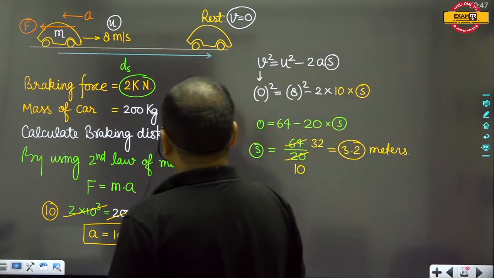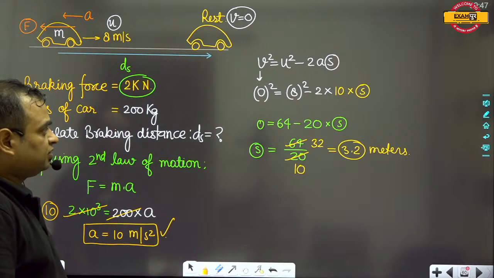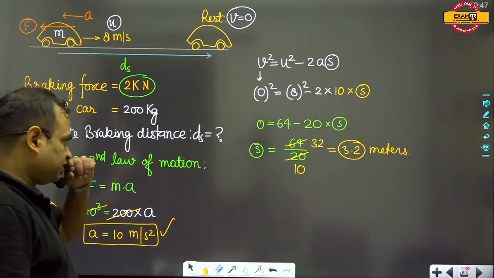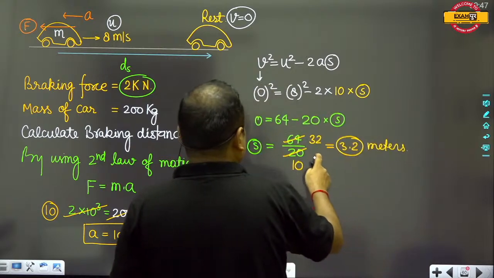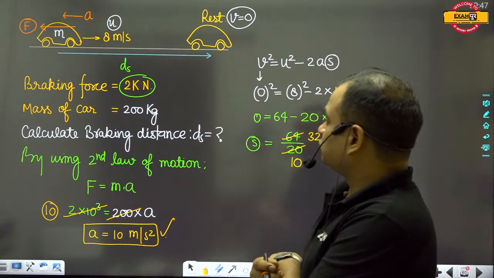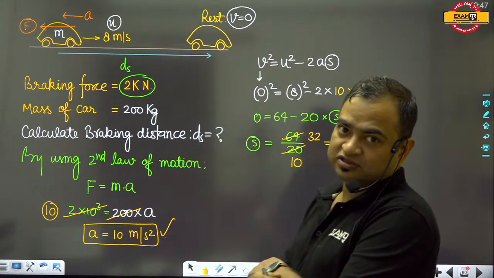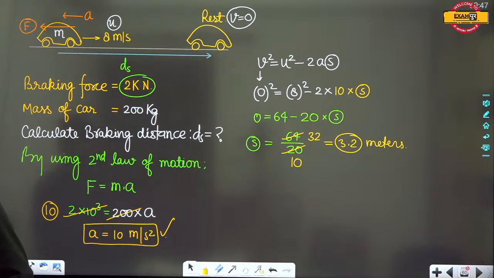It means the car will come to the state of rest after traveling 3.2 meters only. So this will be very good braking actually, but this will be a very hard braking. Such kind of braking is known as hard braking.